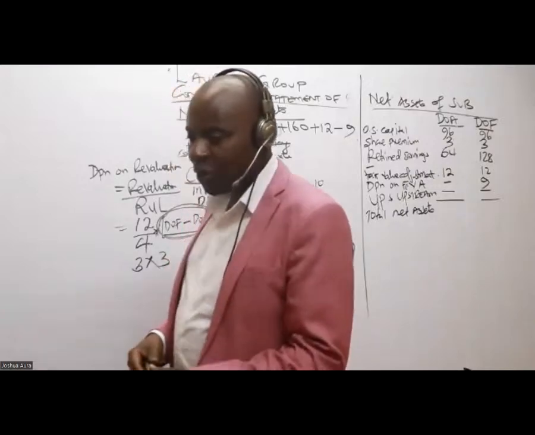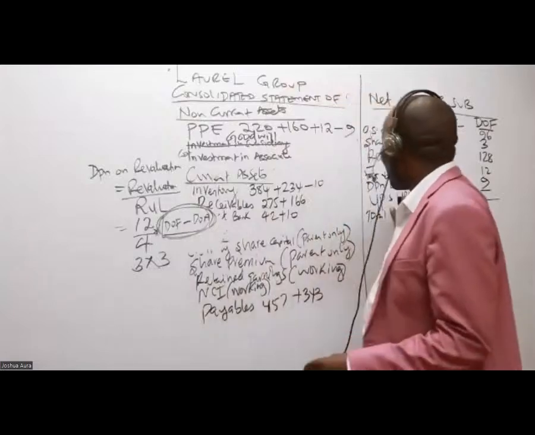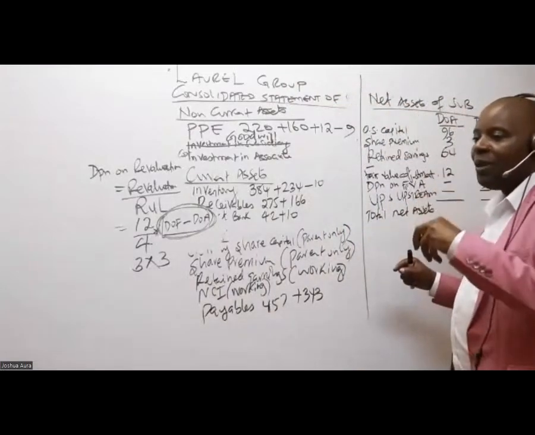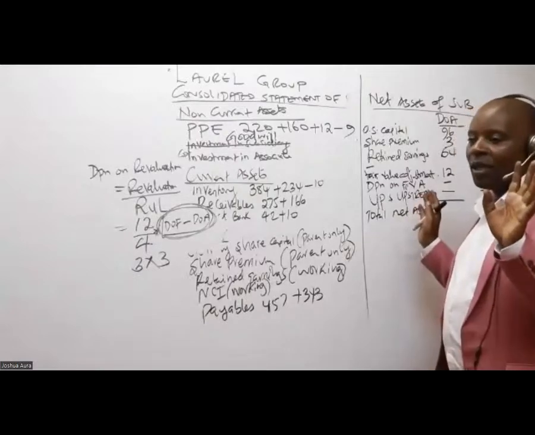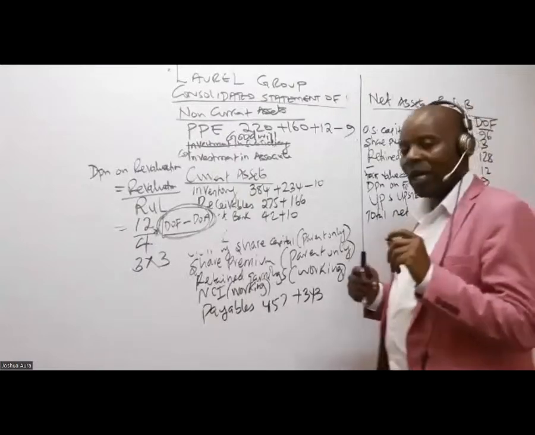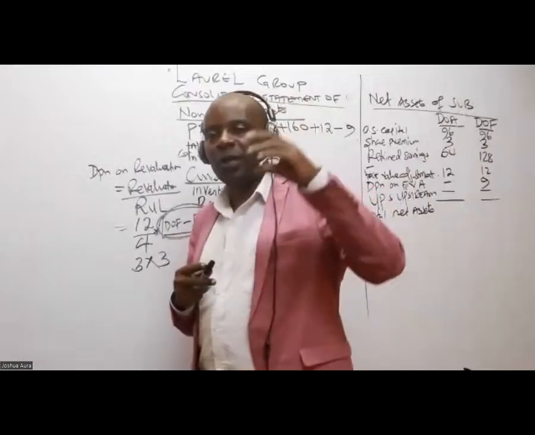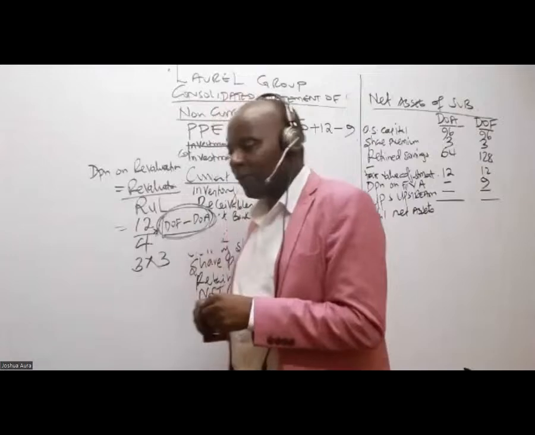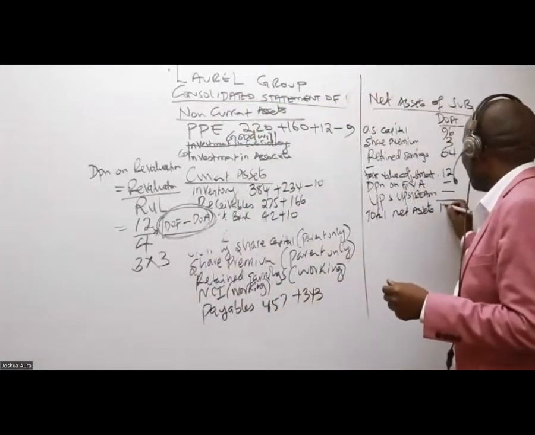How about UPS? Remember what we said about UPS. Here we have a downstream UPS, it doesn't affect us at all. If it was upstream, where the subsidiary sells to the parent, then I would have brought the figures here. So this is 175.